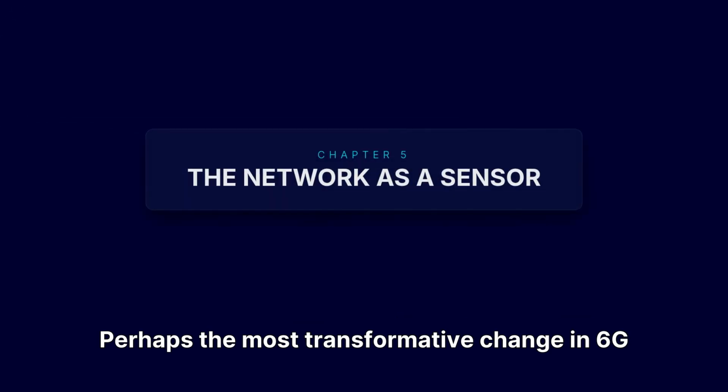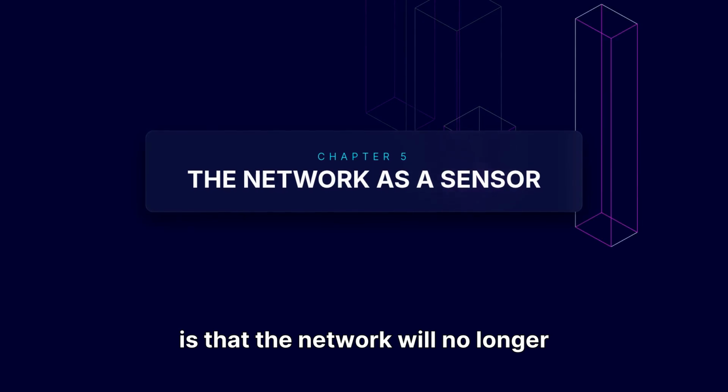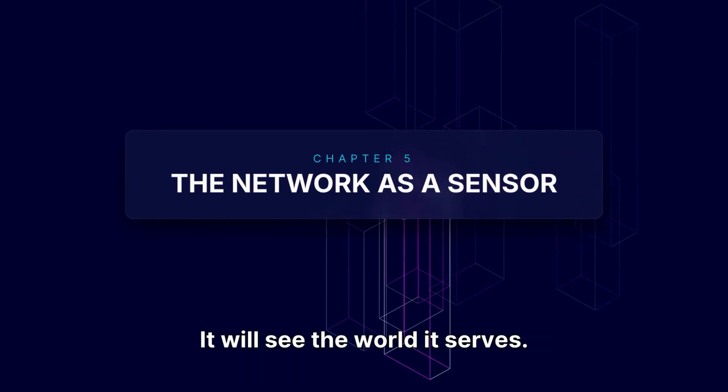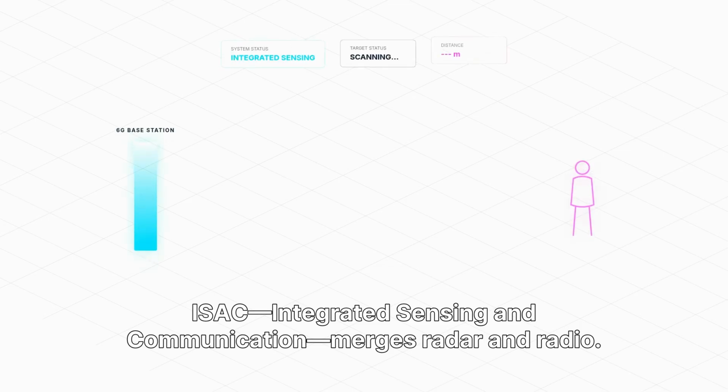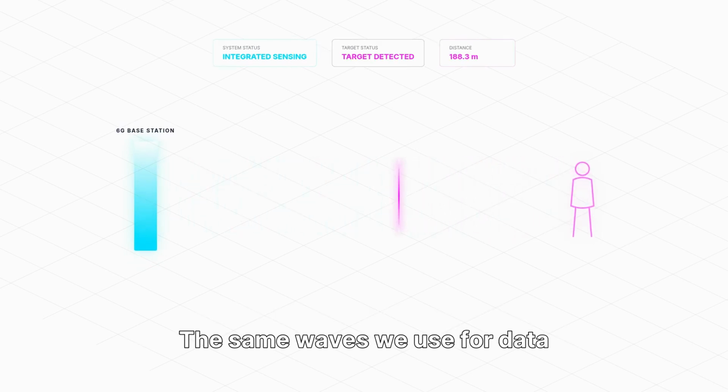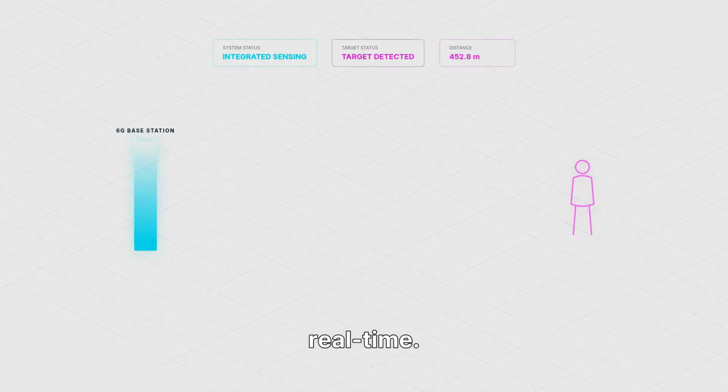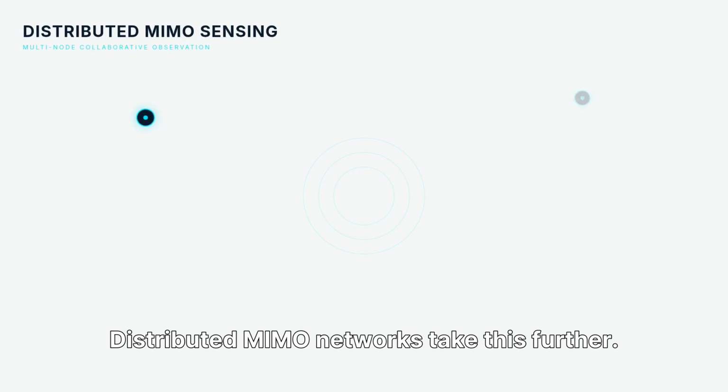Perhaps the most transformative change in 6G is that the network will no longer be blind. It will see the world it serves. ISAC, Integrated Sensing and Communication, merges radar and radio. The same waves we use for data are used to map the environment in real time. Distributed MIMO networks take this further.